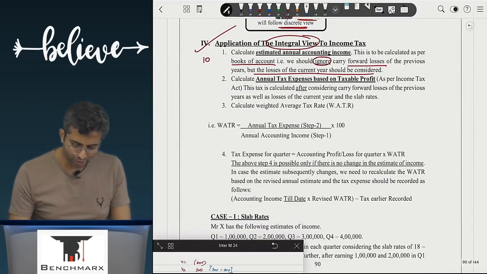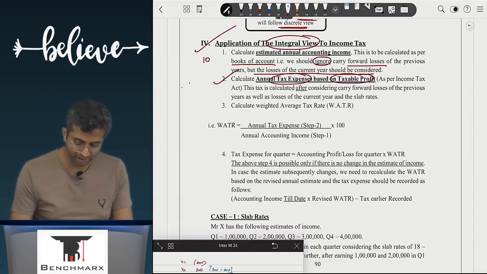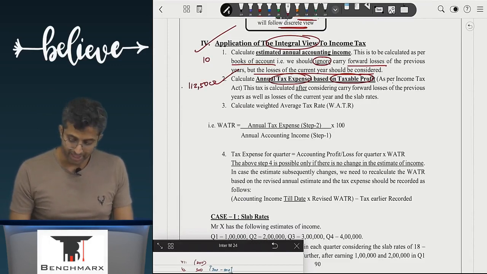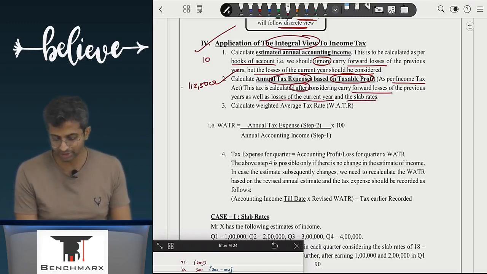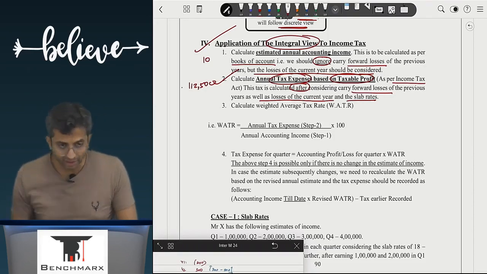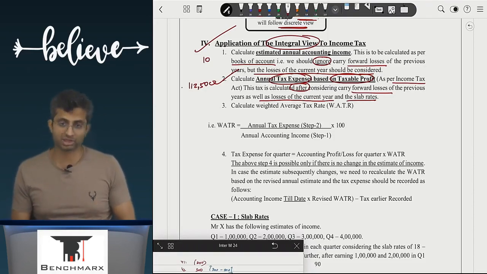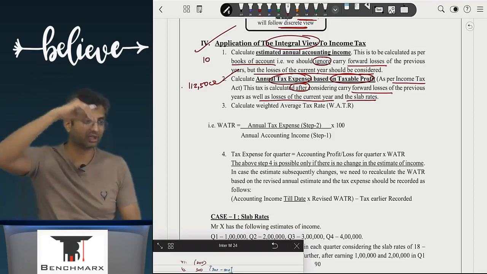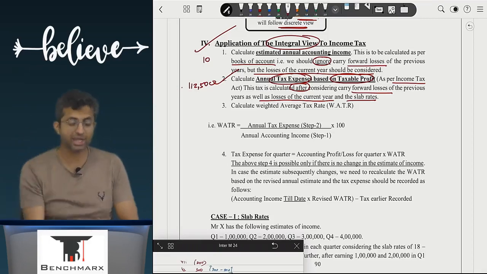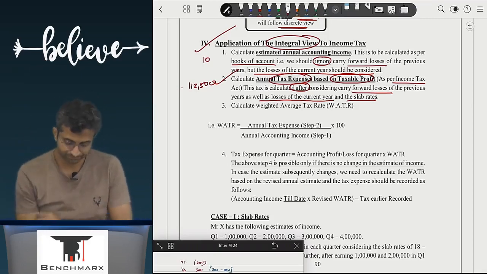Second, calculate the annual tax expense based on taxable profit. In our example, 1,12,500. As per Income Tax Act, this is calculated after considering carry forward losses of the previous years as well as losses of the current year and the slab rates. You consider everything. Tax का कितना खर्चा, you consider carry forward loss if any, you consider slab rates if any, you consider everything and then determine कितना tax pay करना.